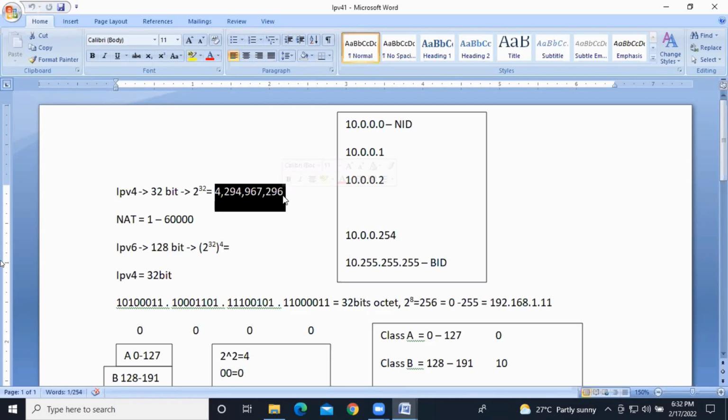Even though we already have IPv4, IP version 4, why did people introduce IPv6 again?